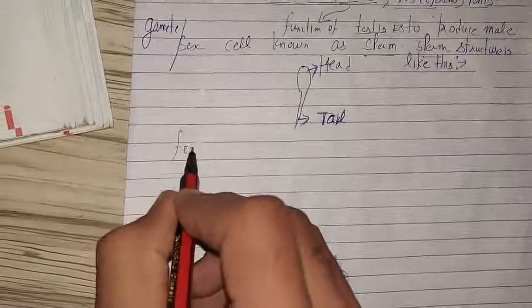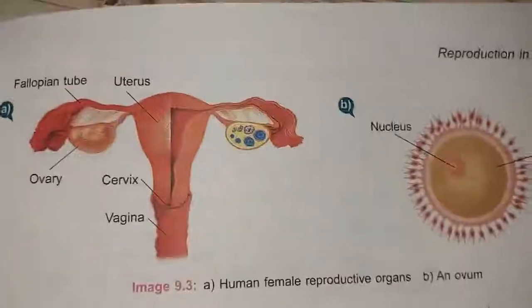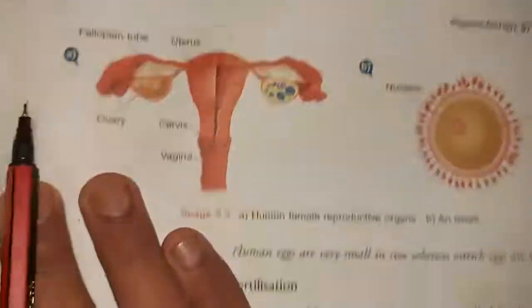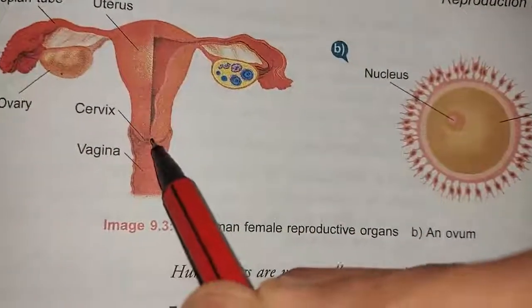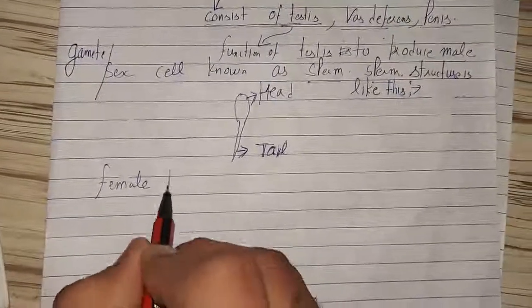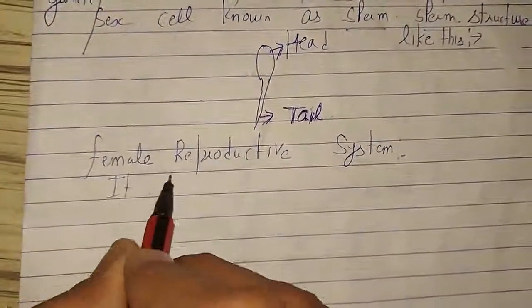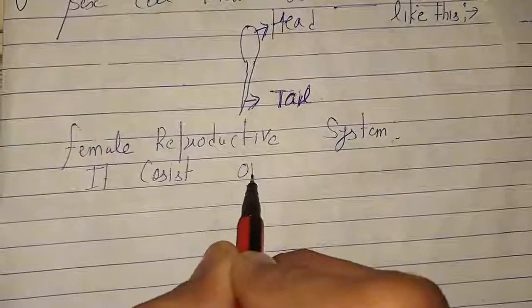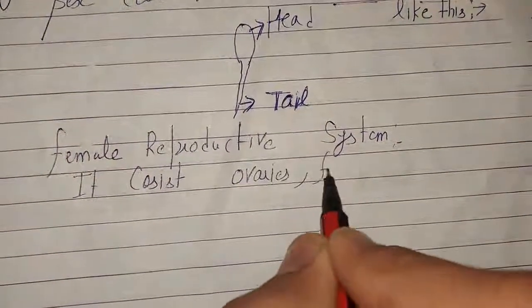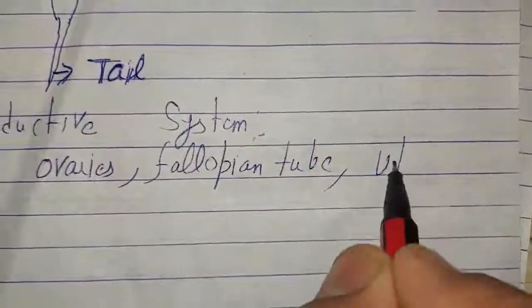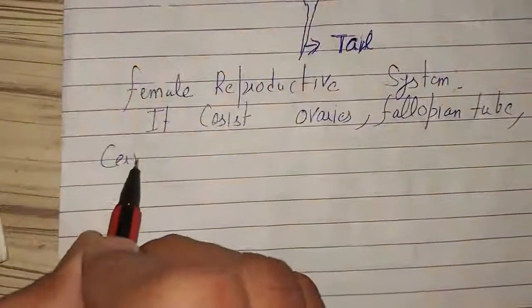Next we will study the female reproductive system. It consists of ovaries, fallopian tubes, uterus, cervix, and vagina. In the same way, you must draw and label it: ovaries, fallopian tube, uterus, cervix, and vagina.